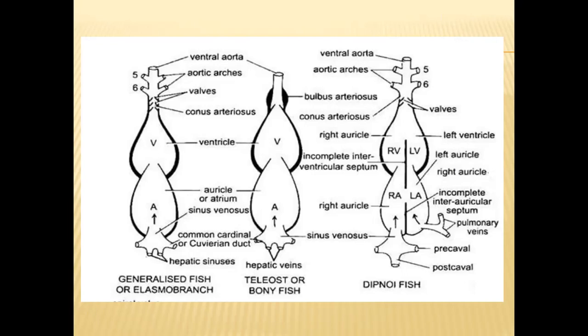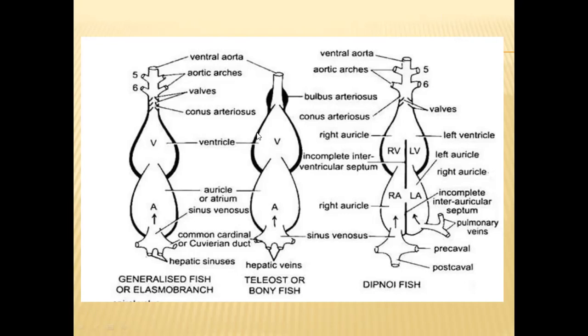Coming to the teleosts, in teleosts also the sinus venosus collects blood from hepatic veins. In the case of elasmobranchs, hepatic sinuses will send blood to the sinus venosus. In teleosts, hepatic veins will collect blood from the liver region, and they will send the blood into the sinus venosus. And from the sinus venosus, blood goes to the auricle, and from there goes to the ventricle. When compared to the auricles, the walls of the ventricles are somewhat thicker.